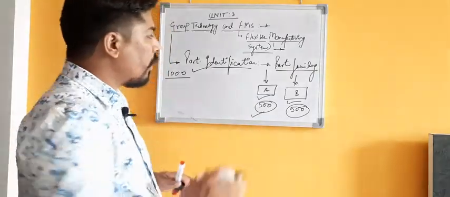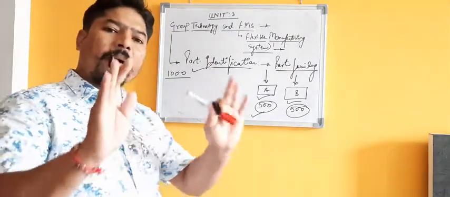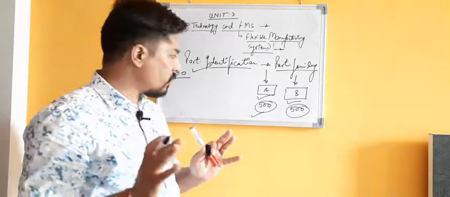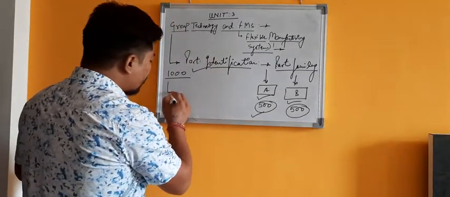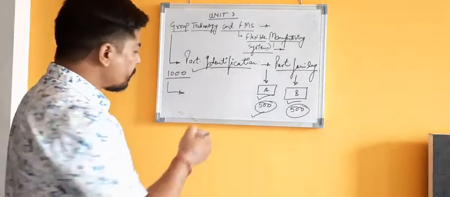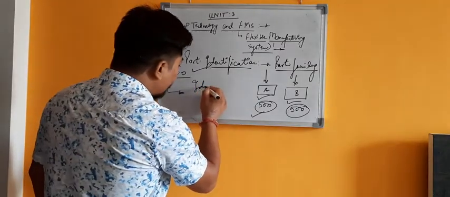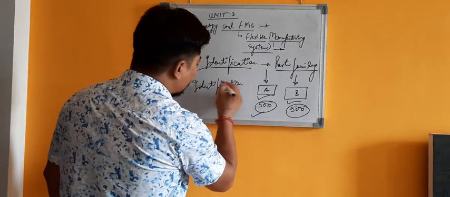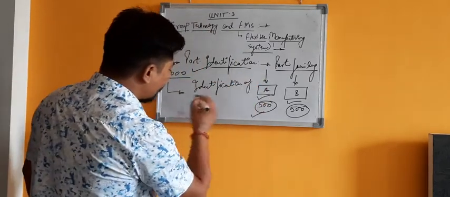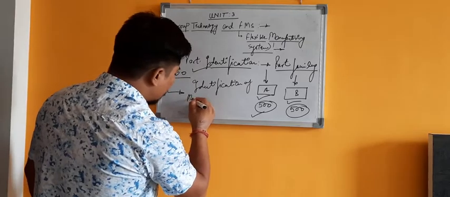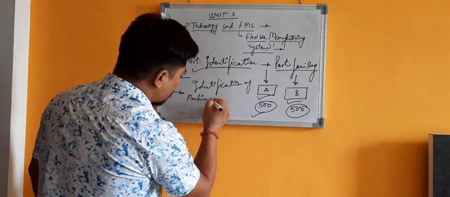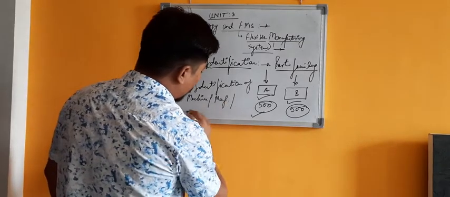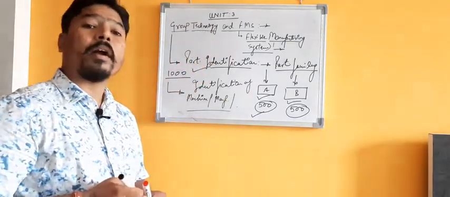Once we have created a part family for that particular plant or production system or manufacturing system, our second task would be the identification of machines and manufacturing processes for those part families.